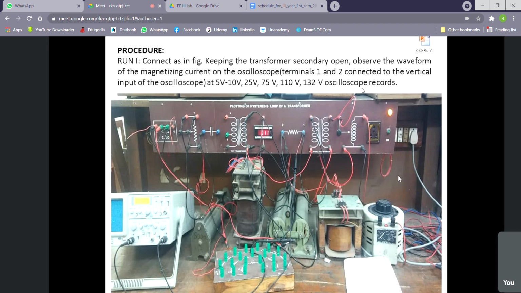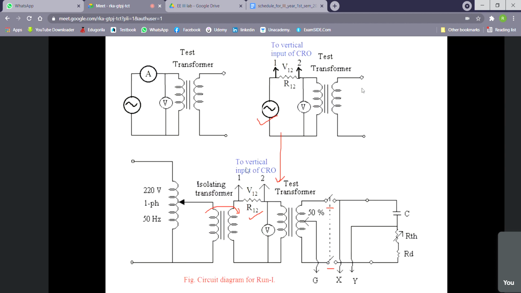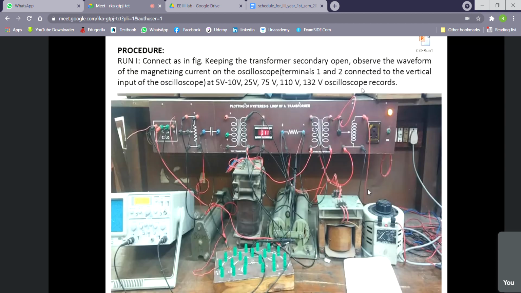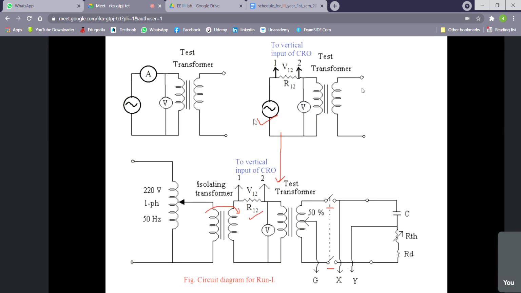So the same thing, if we see it in the laboratory, is like this. The circuit, whatever is here, is drawn here. We have to make only the circuit. What is written? Connect as in the figure, keeping the transformer secondary open. I have copied this procedure from the instruction manual. Observe the waveform of the magnetizing current on the oscilloscope. Terminals 1, 2 are connected to the vertical input of the oscilloscope. Say here it is given to the vertical input of the oscilloscope.